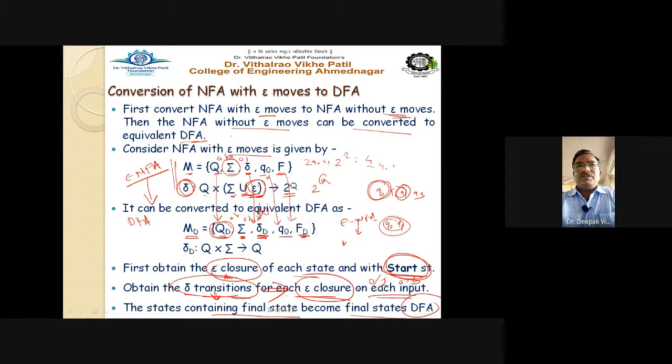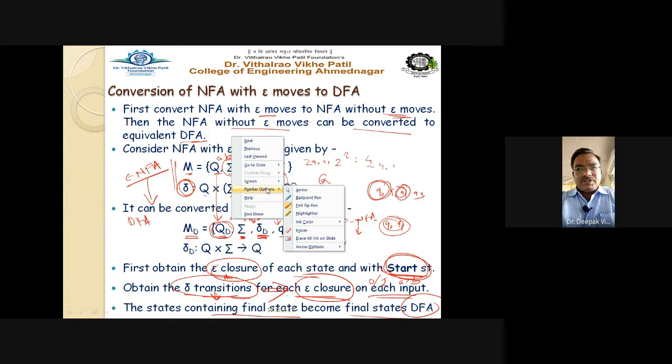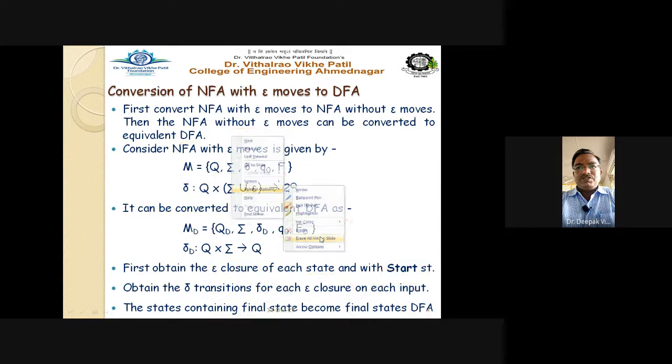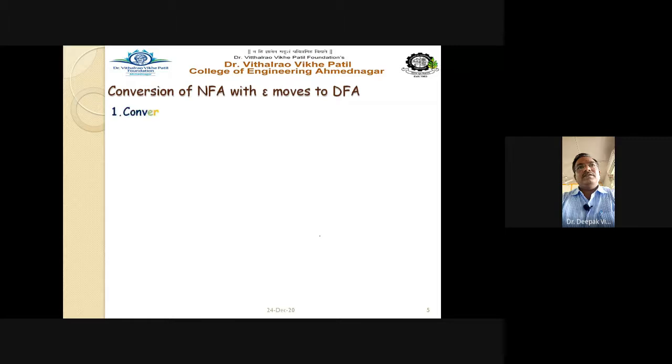So first find out the E closure, start with the start state or the initial state, then obtain the delta transitions for each E closure of each state on each input symbol, and the state containing the final state becomes the final state in the DFA. So let us directly start with an example so that it will become more clear to you.